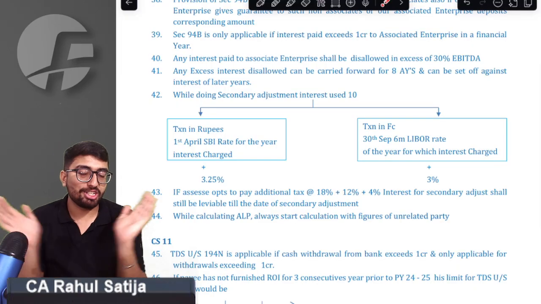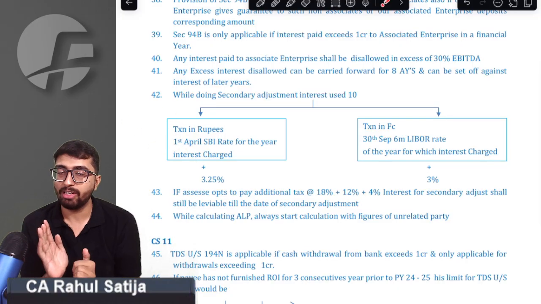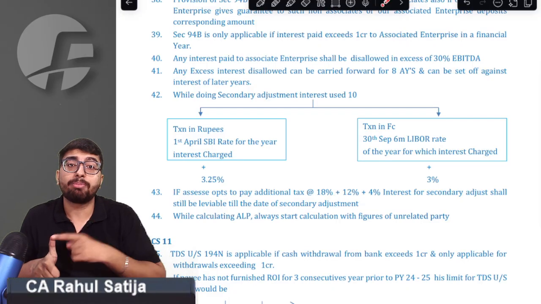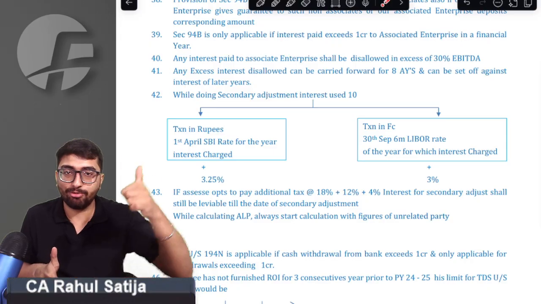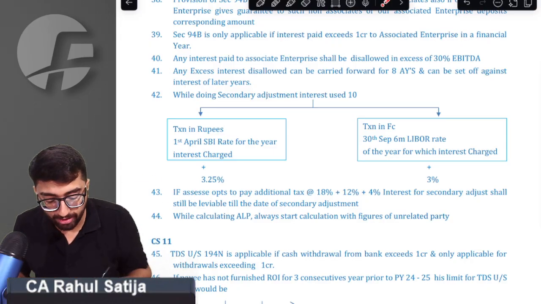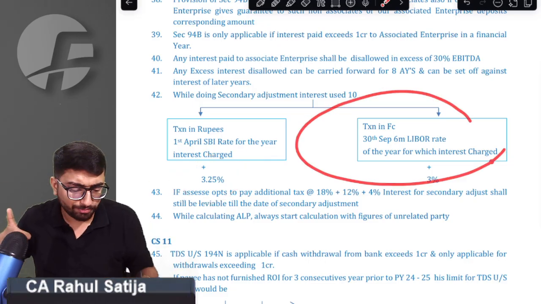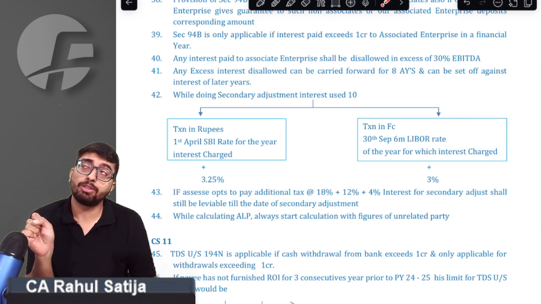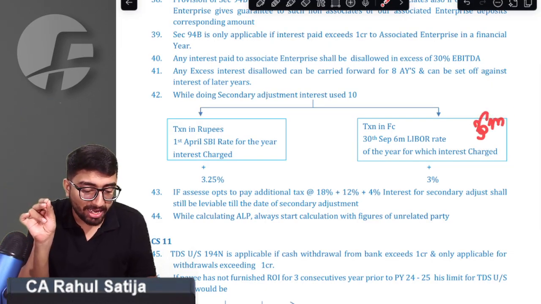If the transaction is denominated in rupees, for example, if you want to do secondary adjustment for previous year 24-25, take the SBI's rate on 1st April 2024, and add 3.25% to it. That will be the rate through which you have to do the secondary adjustment. Sir, we got that point. So if your transaction is denominated in foreign currency and you have to do secondary adjustment for previous year 24-25, then in that case, you have to take the 6-month LIBOR rate as on 30th September.